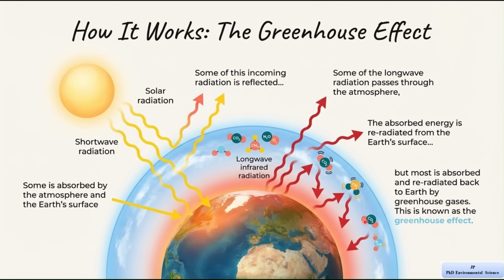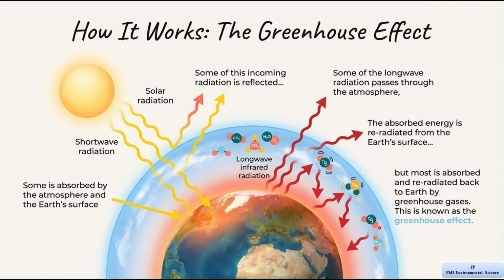It's important to understand that the greenhouse effect is a natural process and it actually helps keep the Earth warm enough for life. Without it, the Earth would be too cold. But the problem today is that human activities are increasing the amount of greenhouse gases in the atmosphere. This means more heat is getting trapped, which leads to global warming.